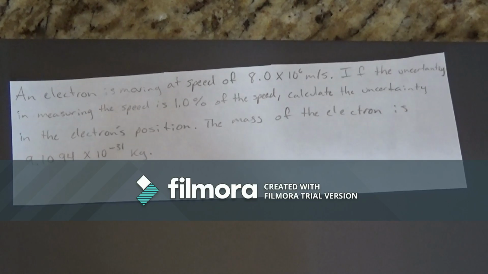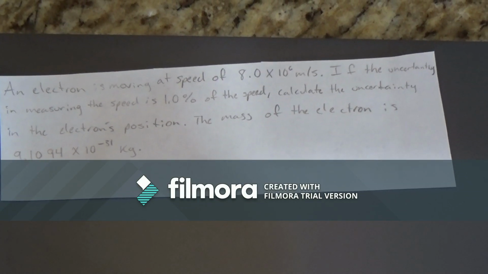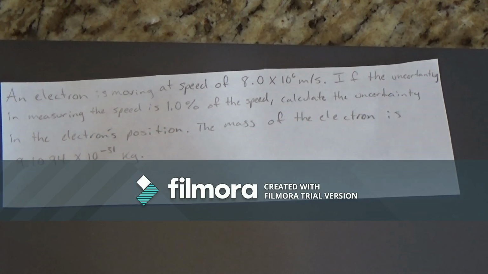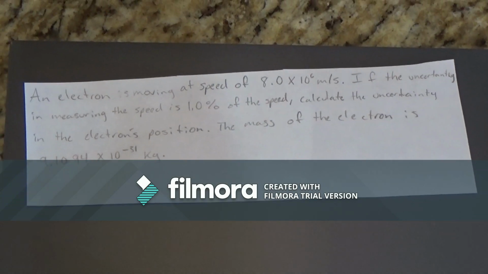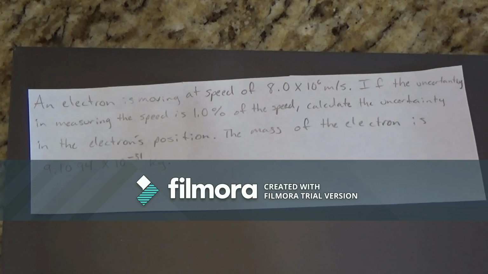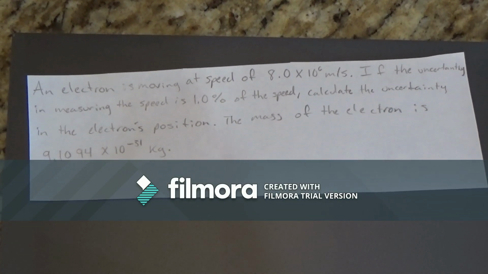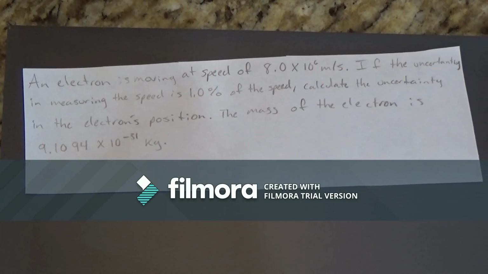So as we apply this principle to the hydrogen atom, it is seen that the electron does not orbit the nucleus in a well-defined path as Bohr had thought. So we're going to have an example problem, which says an electron is moving at a speed of 8 times 10 to the 6th power meters per second. If the uncertainty in measuring the speed is 1% of the speed, calculate the uncertainty in the electron's position.